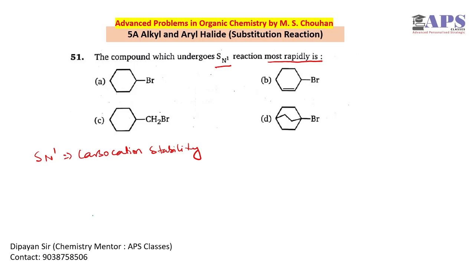If we compare the carbocations in A, B, C and D, in option B this carbocation is resonance stabilized, hence it is the most stable carbocation of these four. So option B will give the maximum SN1 reaction rate because it has the most stable carbocation.